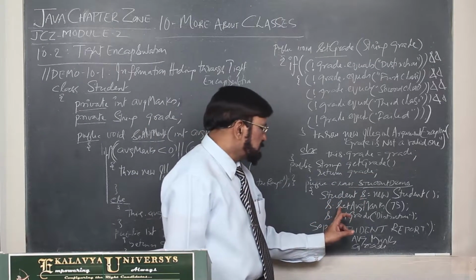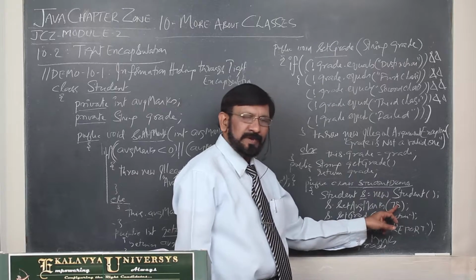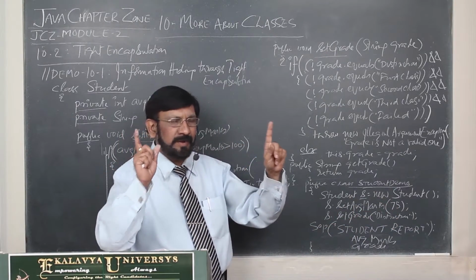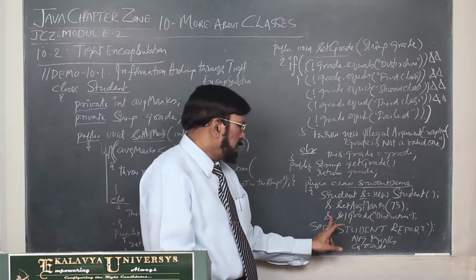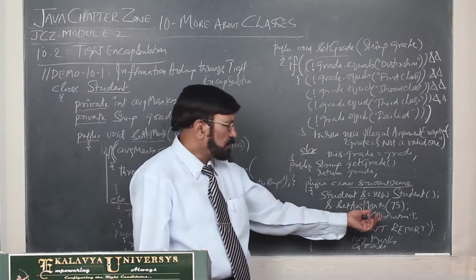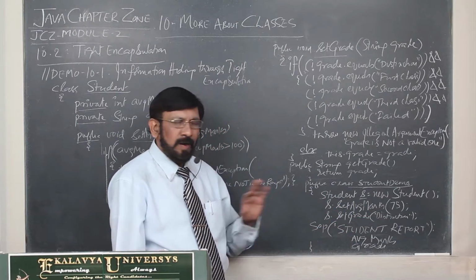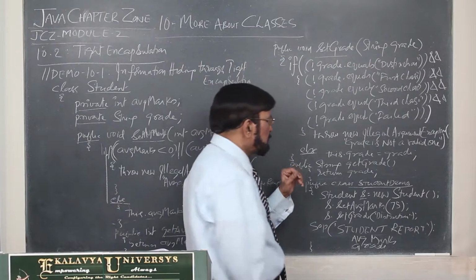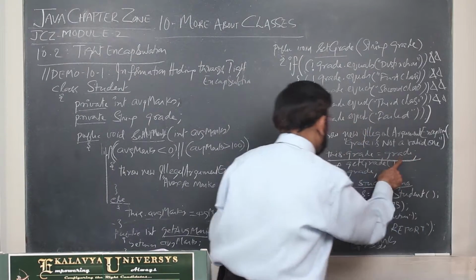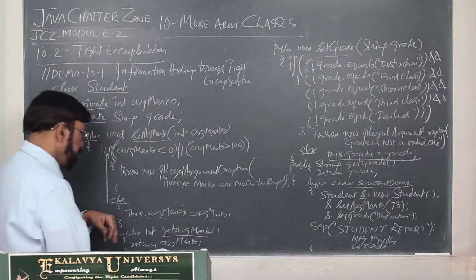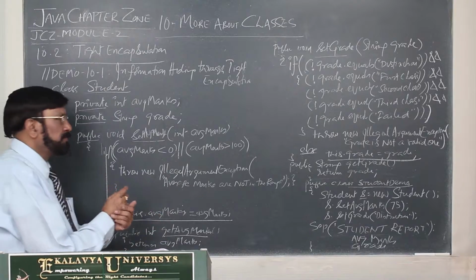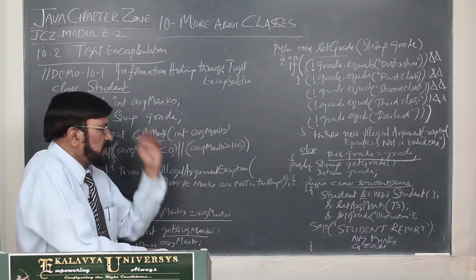Now, set average marks 75. Now, 75 is a valid one. It is within the range of 0 to 100. And set grade, distinction. This is also a valid one. Then all valid data we have given. As a result of that, which statements are executed? Here, as far as grade is concerned, this statement is executed. As far as marks are concerned, this statement is executed, and correct values are initialized.